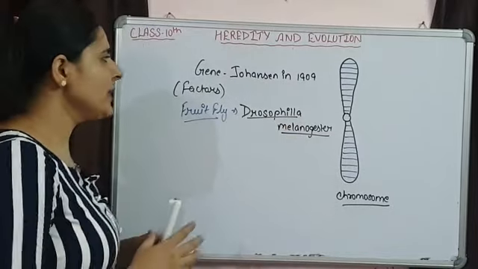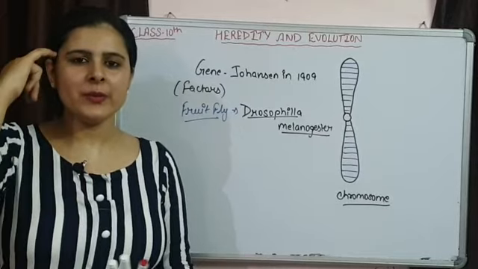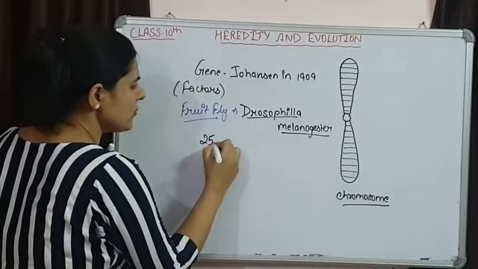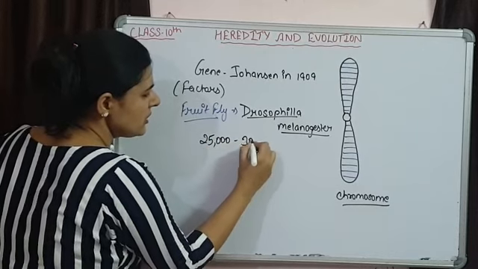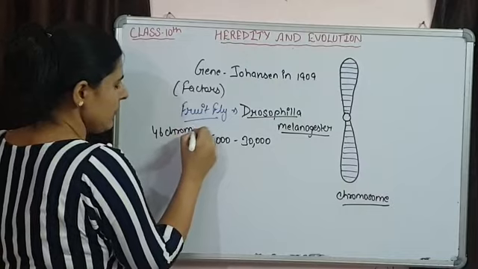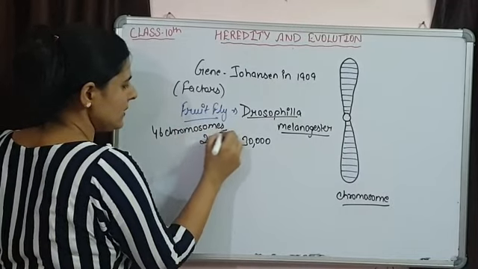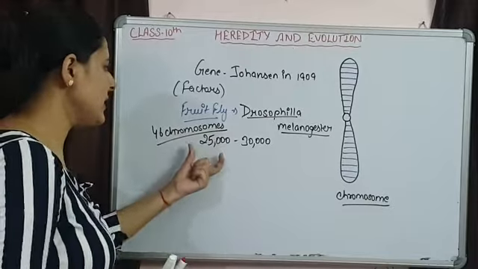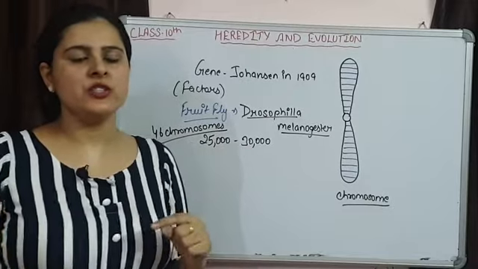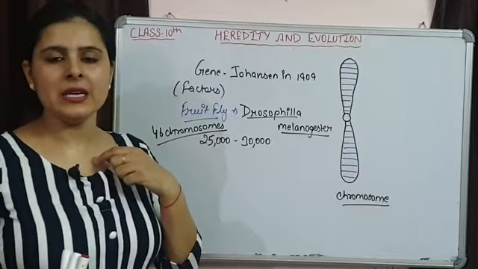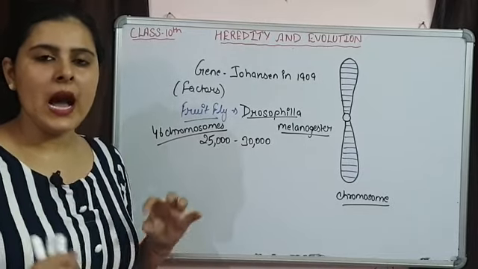So if we talk about human DNA, human genetic material, then we have almost 25,000 to 30,000 genes. We know that 46 chromosomes are there. We have 46 chromosomes, or 23 pairs of chromosomes, and on these 46 chromosomes 25,000 to 30,000 genes are present. Now what these genes are basically, these genes have